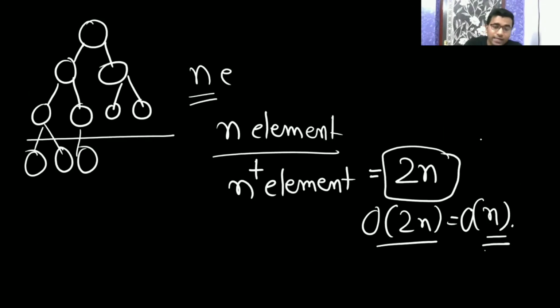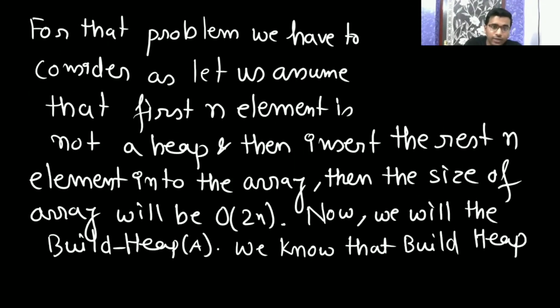So in a binary heap you previously had a heap of n elements. Now after that you are going to insert n more elements. Now you know that to insert one element it is going to take log n. Now you are going to insert n more elements, one after another, simple way, n into log n.